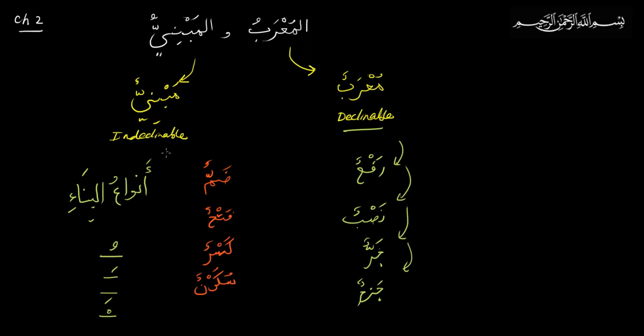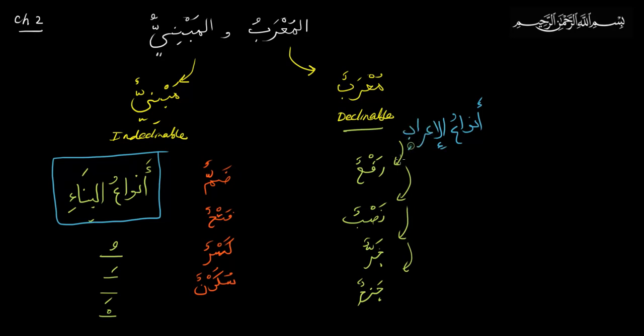These are anwa'ul bina, and these are anwa'ul i'rab, i'rabi, mudaf ilayh, construction. So i'rabs can take these forms, and mabni can be on these forms.